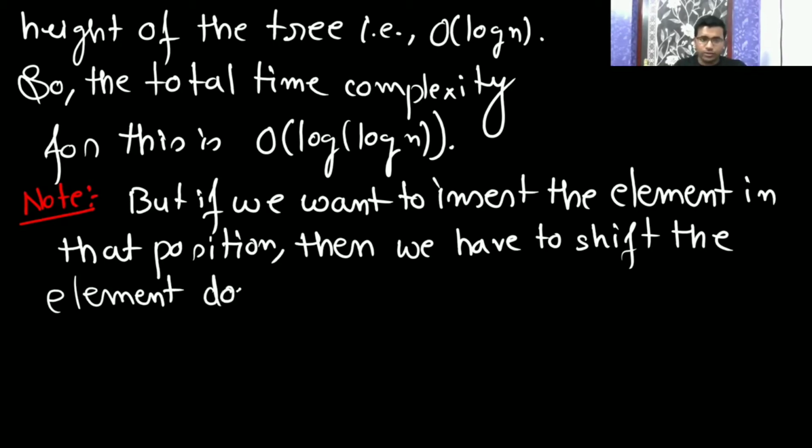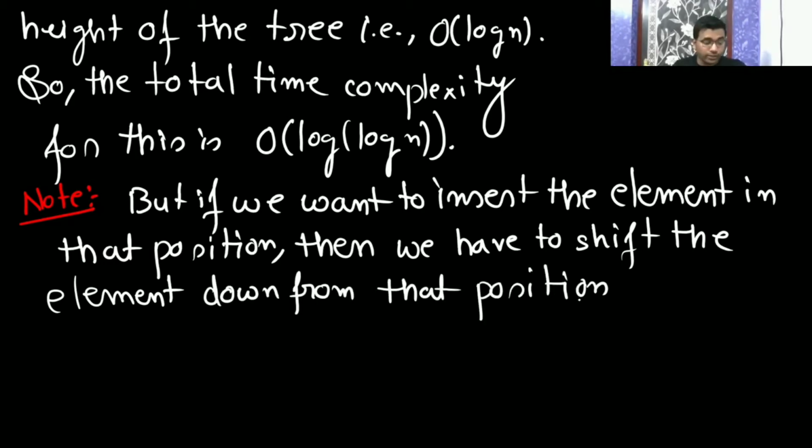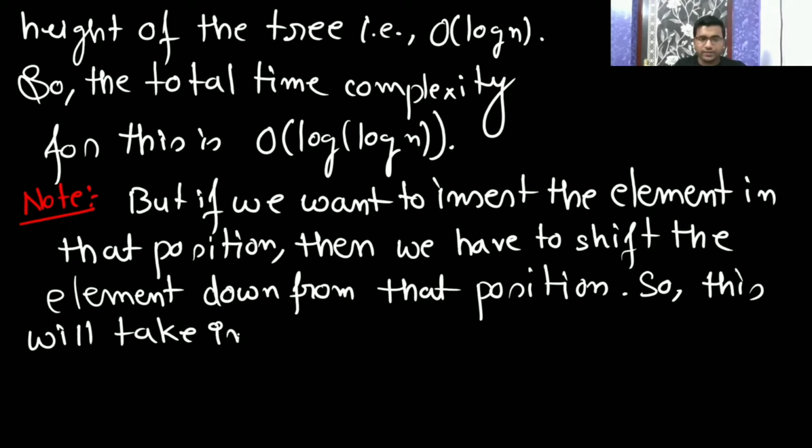down from that position, and in the worst case it may happen that it is going to take log n time because it may go till the leaf. So this will take, in the worst case, big O of log n time.